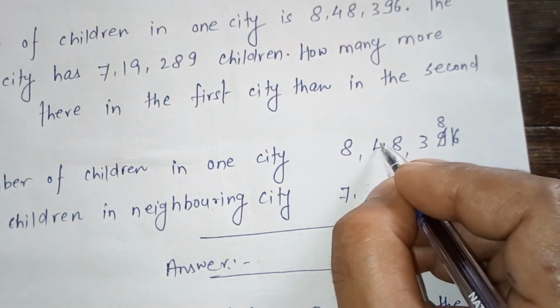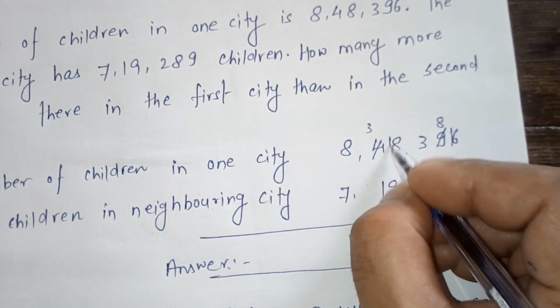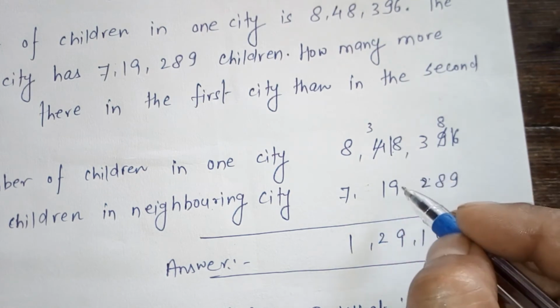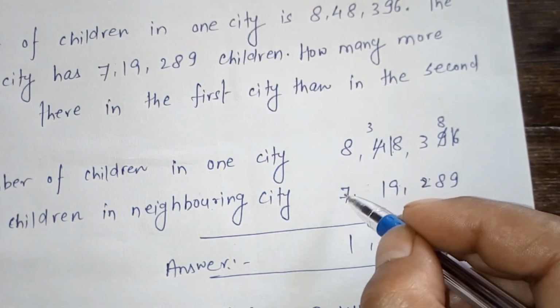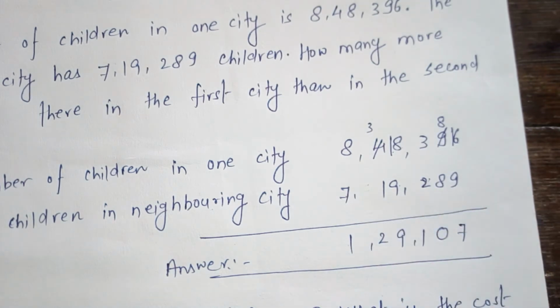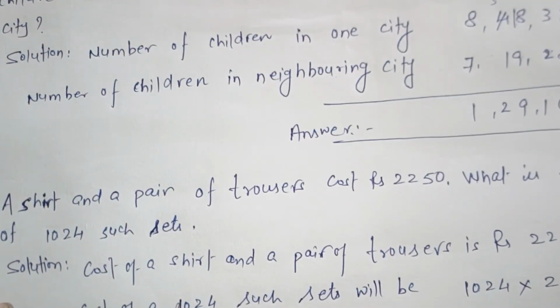We borrow one from 4, so it will be 3 and it will become 18. 18 minus 9 is 9, 3 minus 1 is 2, 8 minus 7 is 1. So 1,29,107 children are more than in the neighboring city. This is the answer of the required question.